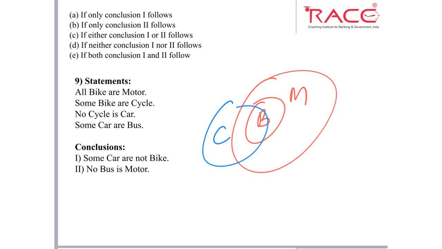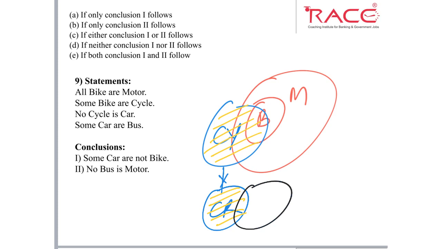Next, no cycle is a car. I will represent this cycle with C, Y. No cycle is car, CR. So, there is a negative relation between cycle and car. This is how we draw it. Next, some car are buses. So, some car are buses. This is bike and this is bus. So, this is the diagram. What are the conclusions?